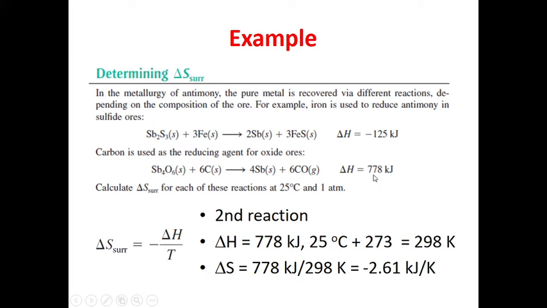In the second reaction, the enthalpy of reaction is given, that is 778 kilojoule. Temperature is again 25 degrees Celsius. We need to convert this temperature into Kelvin by adding 273. Again putting the values in the same formula, we can calculate the entropy of the surrounding, that is minus 2.61 kilojoule per Kelvin.